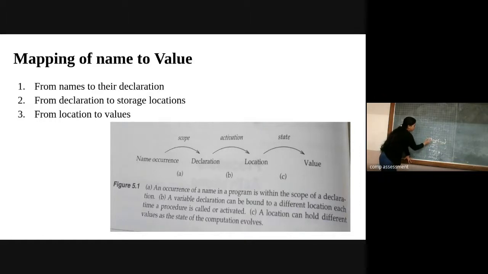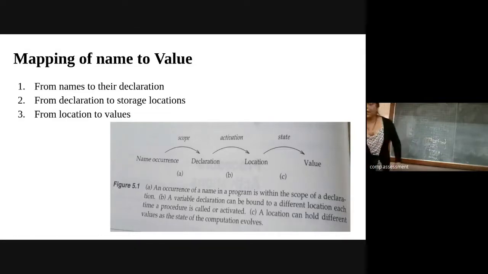So whenever it gets that name, from that name occurrence, it will check the declaration. So it will come over here, and with that declaration, it will get the complete set of instructions of that particular procedure. So it is nothing but from declaration to the storage location. It means whatever variables you are using in this procedure, the storage will be allocated to those variables.